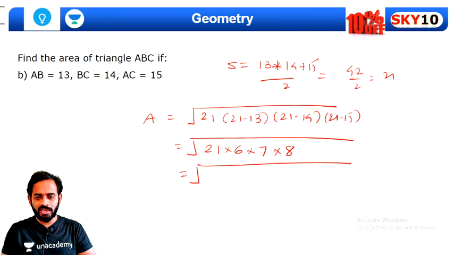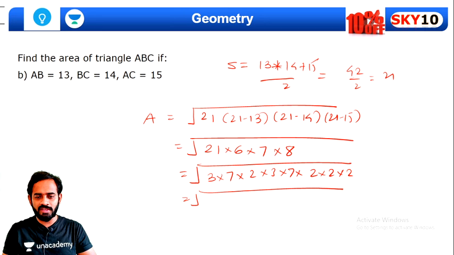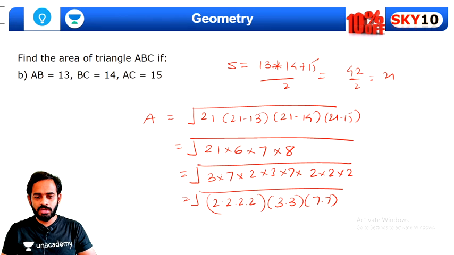6 is 2 into 3, 7 is 7 itself, and 8 is 2 into 2 into 2. Now let us write all the 3's and 7's and 2's together. So 2 we have 3 times, 3 we have 2 times, and 7 we have 2 times. So 4 times 2, the square will be 2 into 2, 3, 7.